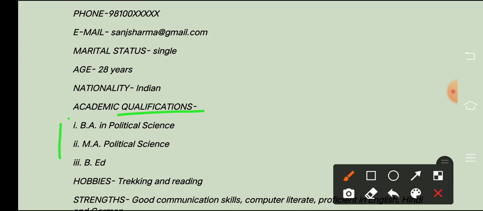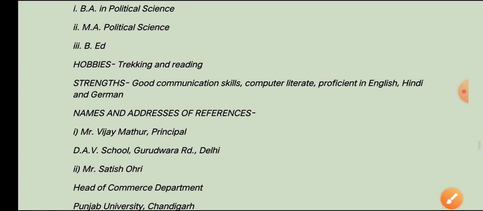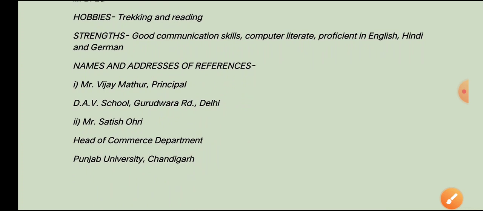Academic qualification you have to write in a box. Here I was unable to make the box, but you have to write it in a box, okay, this is very important. Now hobbies, trekking and reading; strength, good communication skill, computer literate, proficient in English, Hindi and German, okay, and name and address of references.